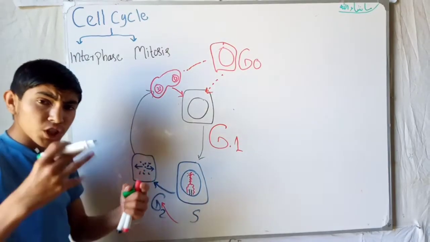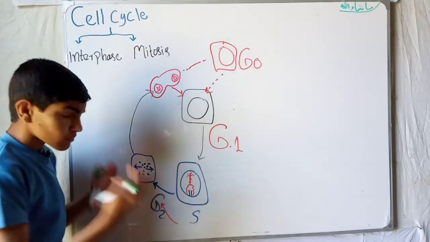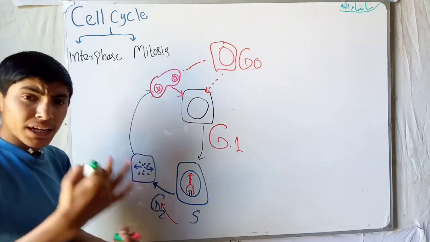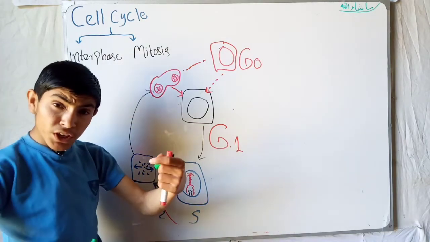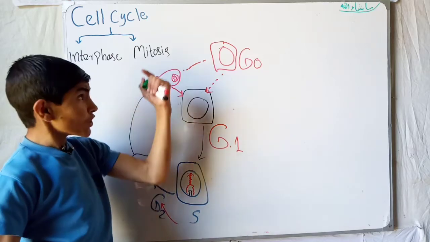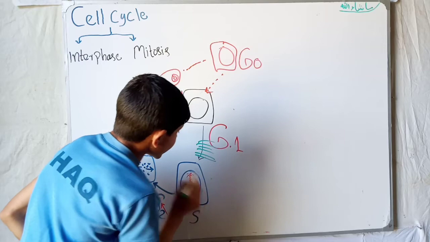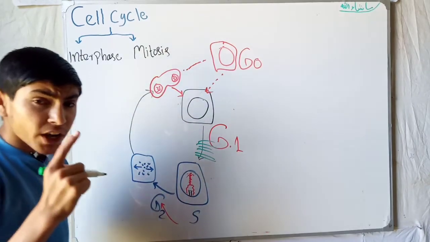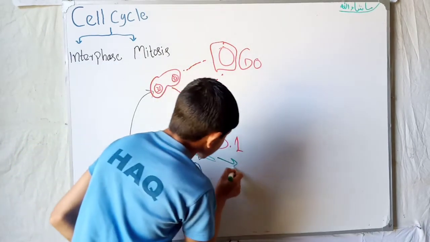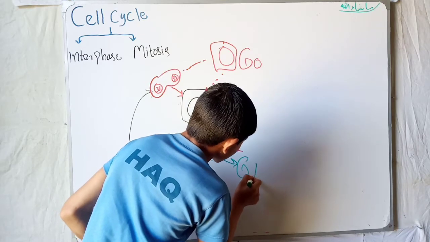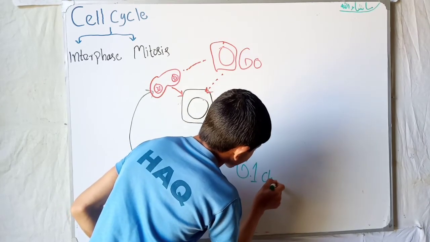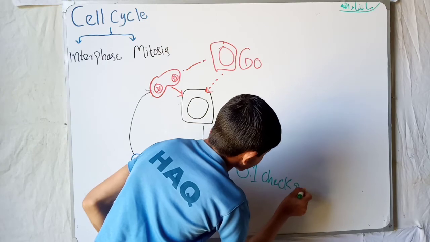There are also some checkpoints in this cycle that enable the cell to move further in the mitosis phase or not. Before the S phase, there is a checkpoint which we call the G1 checkpoint.